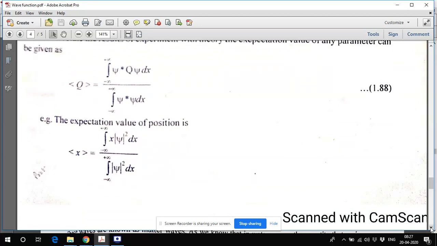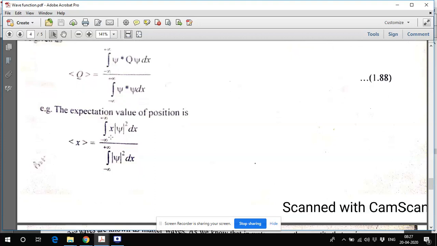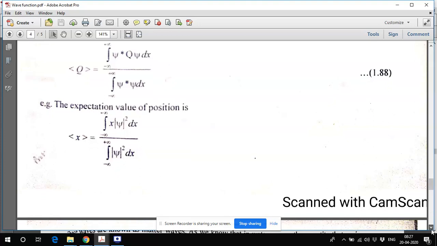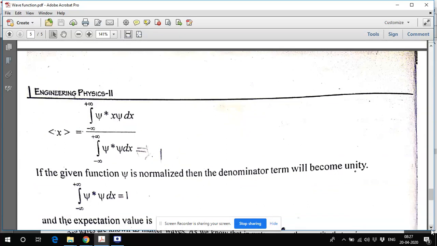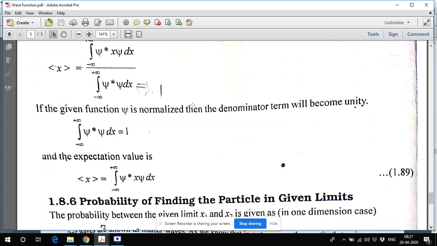For example, for position, I write psi star x psi dx. In place of Q, I am now taking x. This will calculate position over all space divided by the normalization, and this will give you the expectation value of x. Similarly, you can calculate the expectation value of any other physical quantity. If the function is normalized, as I discussed earlier, psi star psi dx will equal 1, and the expectation value will be only the integral of this quantity x.